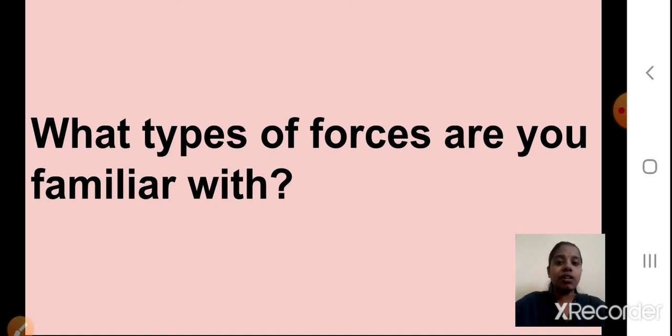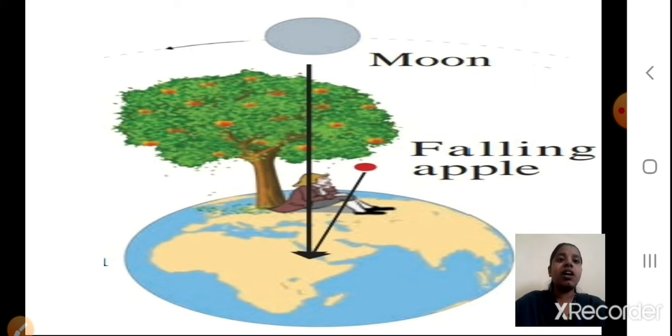forces. So here in this chapter, as I told you, you know many types of forces. We are only going to consider the gravitational force. Okay, students, now what is this gravitational force and who discovered it? We are going to study. Now you can see this, a person is sitting on the earth. In between you will see the earth, then a tree, where you can see the apples on the tree, a falling apple is written, and a moon is there up.